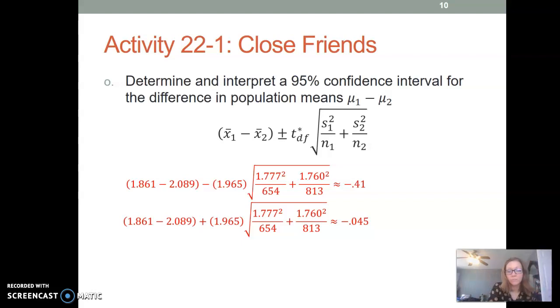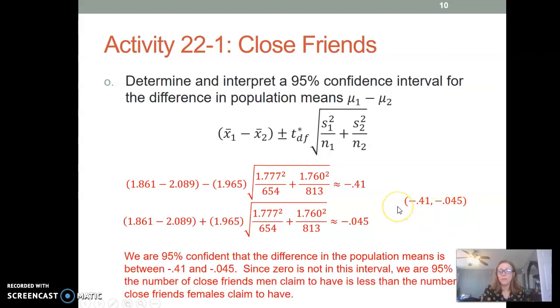1.965 is the t-star value in the table that corresponds to a 95% confidence level with degrees of freedom big, like 500. Okay, so that's our t-star value, and then we put in our s1 squared over n1 plus s2 squared over n2. Do that calculation, subtract and add it, and you get these two values. Those are the two endpoints of our confidence interval. So our 95% confidence interval is between negative 0.41 and negative 0.045.